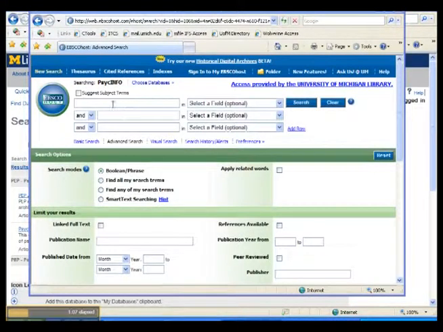Once into PsycINFO, you want to enter your search terms. In this instance, why don't we look up articles that relate to undergraduates and alcohol?